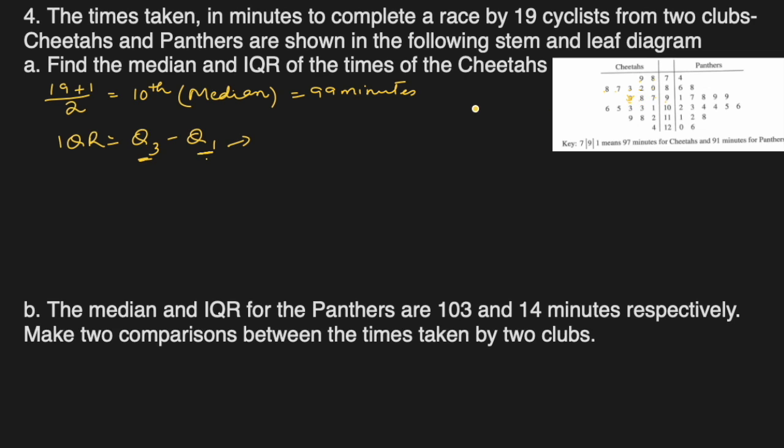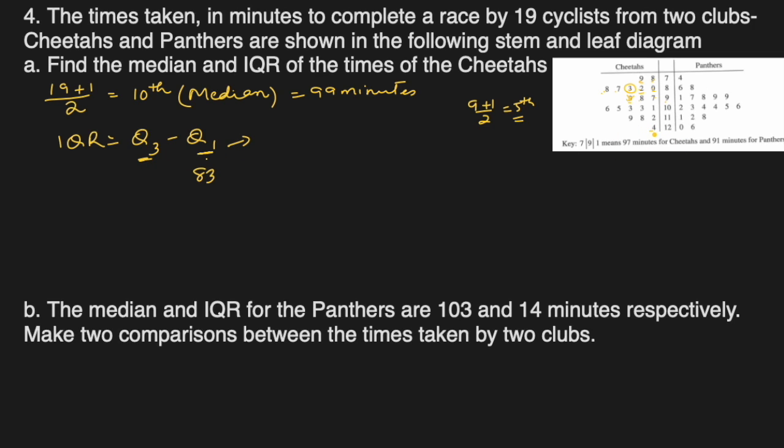So their total is 9, their median will be 9 plus 1 divided by 2, which is the 5th number. The 5th in the sequence will be the Q1, which is 1, 2, 3, 4, 5. We have to be very careful, you have to count from here because they are the lower numbers. This is 80, this is 82, this is 83. This is 88, so we can't count from here if I'm counting from the lower one. So 83 is Q1. Similarly, the 5th from the top will be the Q3.